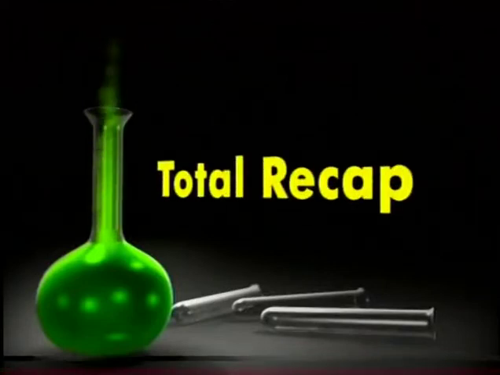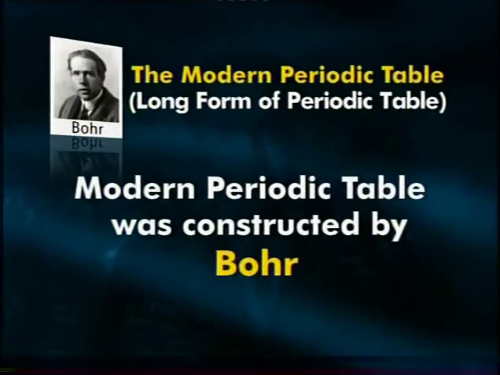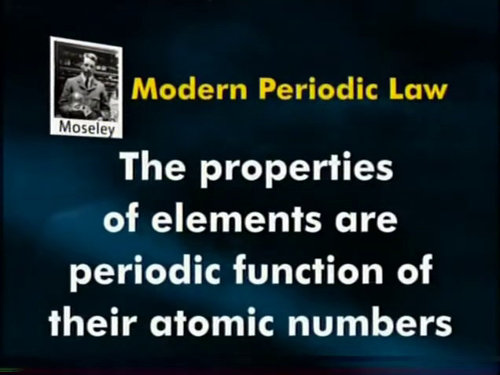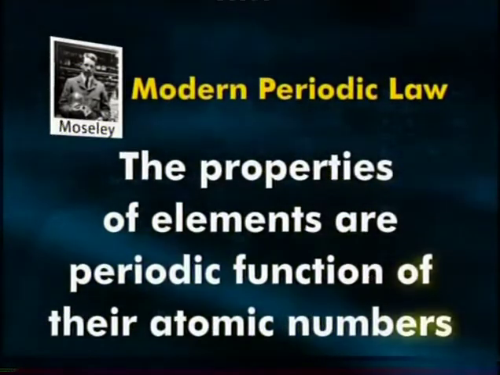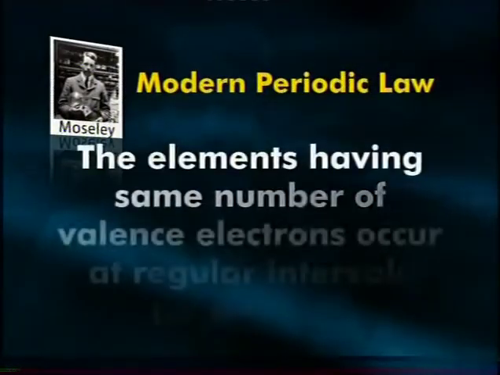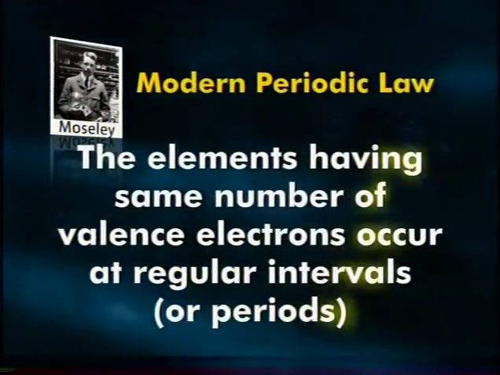So friends, this is all about the modern periodic table. Now let us have a total recap of whatever we have learned today. The modern periodic table was given by Bohr on the basis of the modern periodic law, which was given by Moseley. The modern periodic law states that properties of elements are a periodic function of their atomic number, meaning that arranging elements in increasing order of atomic number, elements with similar properties occur after regular intervals.